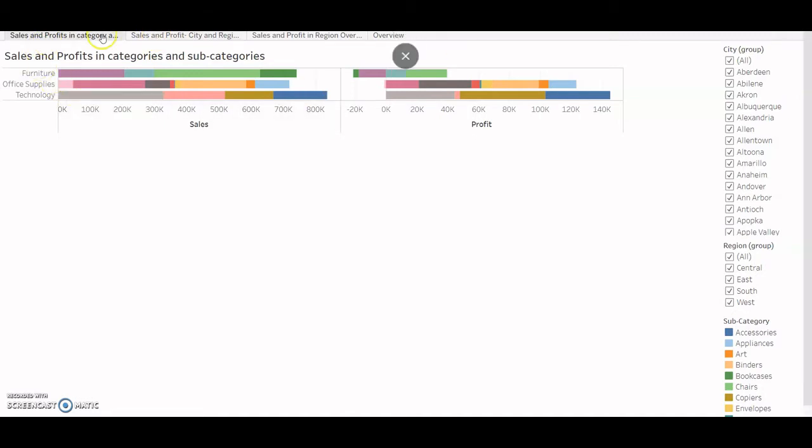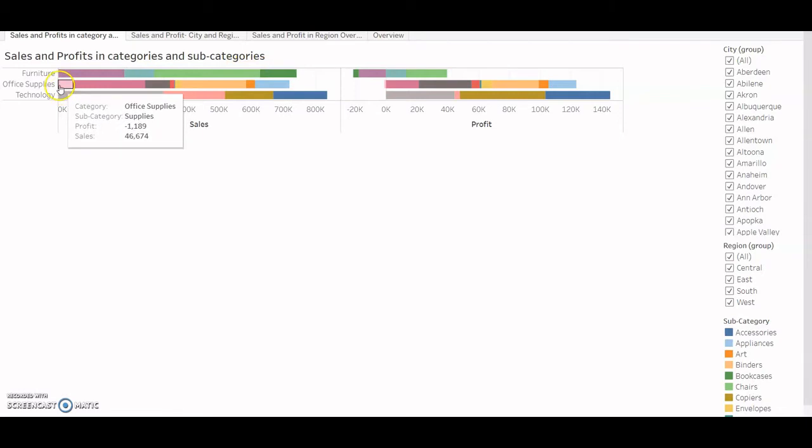So this is my first sheet in which I have grouped the sales and profits according to categories and subcategories. These are my three categories: furniture, office supplies, and technology. And the subcategories can be seen by hovering over these colors. So in furniture I have tables, furnishings, chairs, and bookcases.